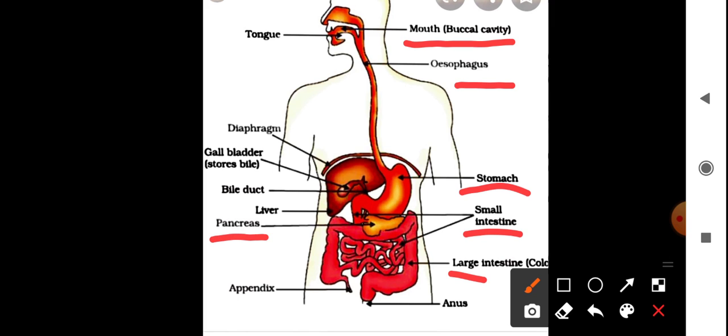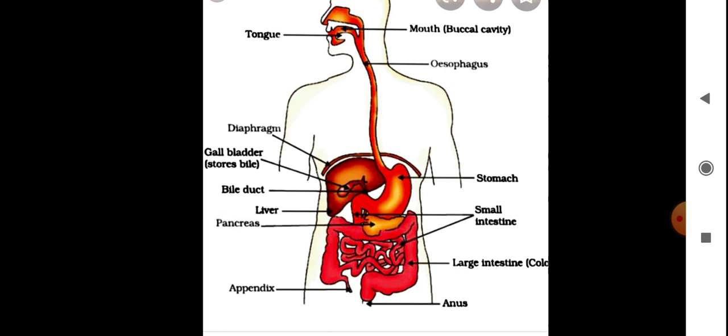We have the pancreas, we have the liver, right? We have gastric glands present in the stomach. We have salivary glands present in the mouth or buccal cavity. So the human digestive system comprises the alimentary canal and associated glands.